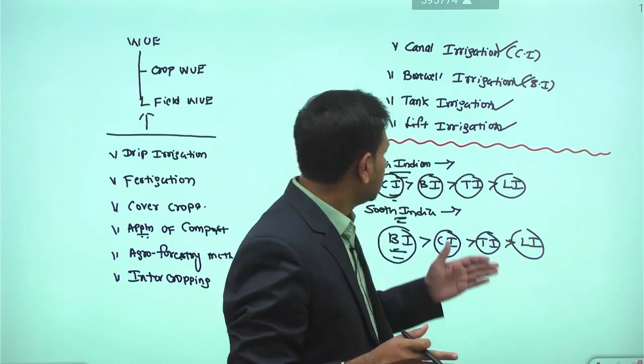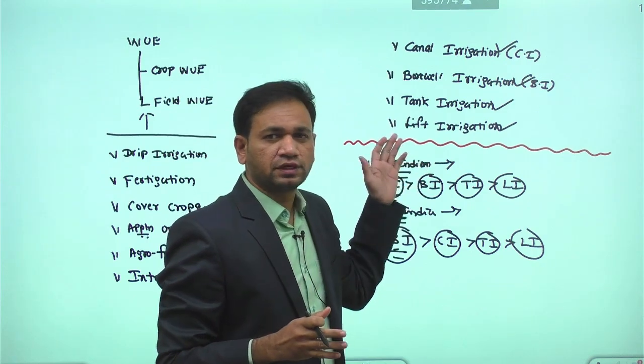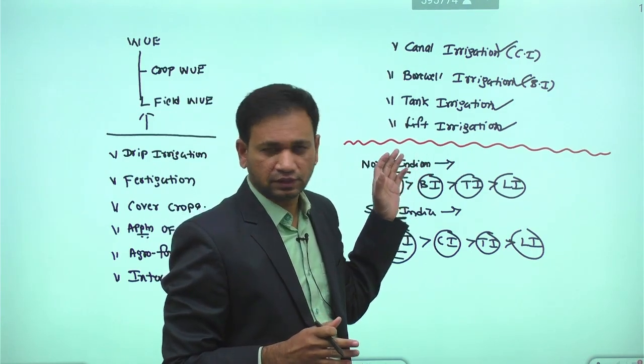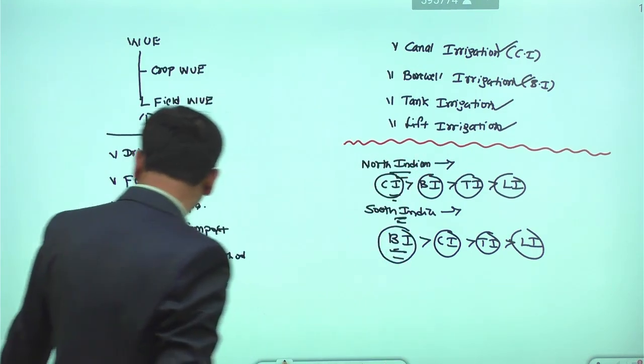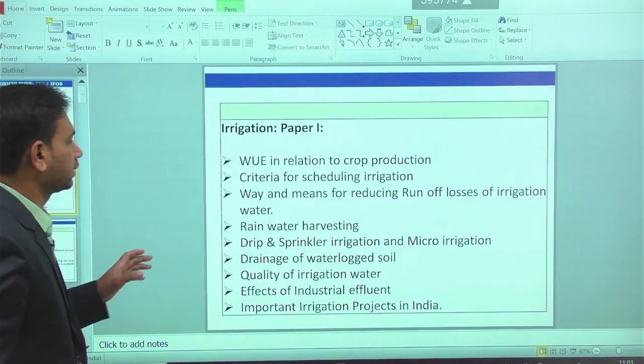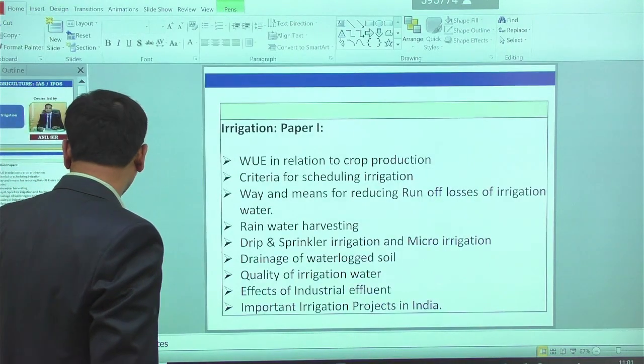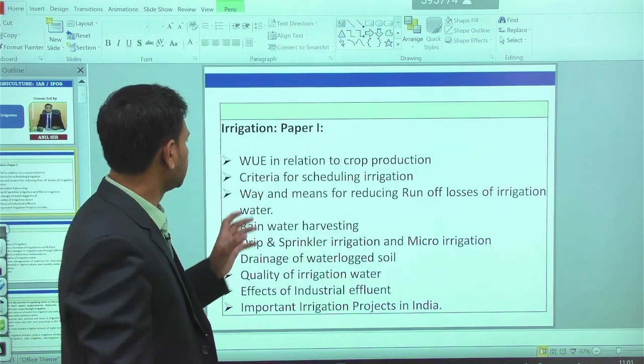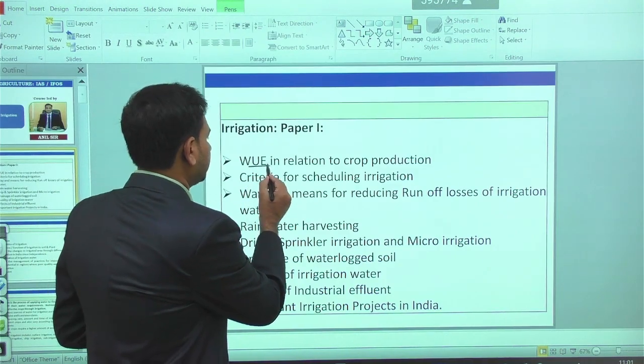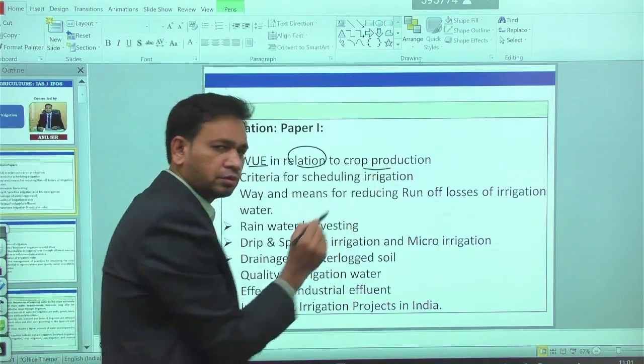So these are the 4 major sources of irrigation we have. Again, as we said, these are the basic UPSC syllabus topics in irrigation. One is water use efficiency in relation to crop production.